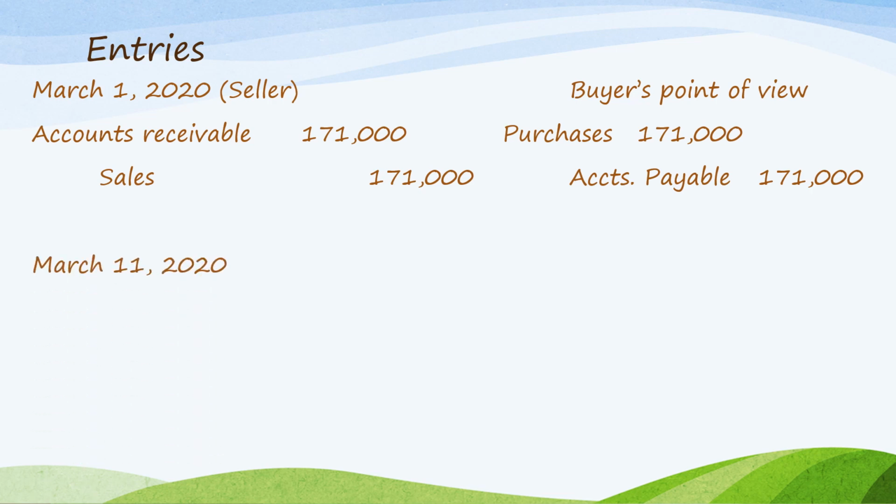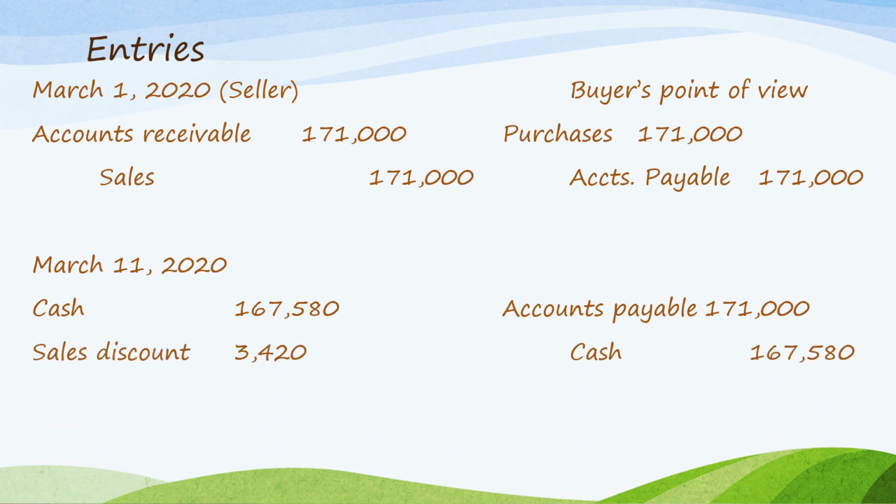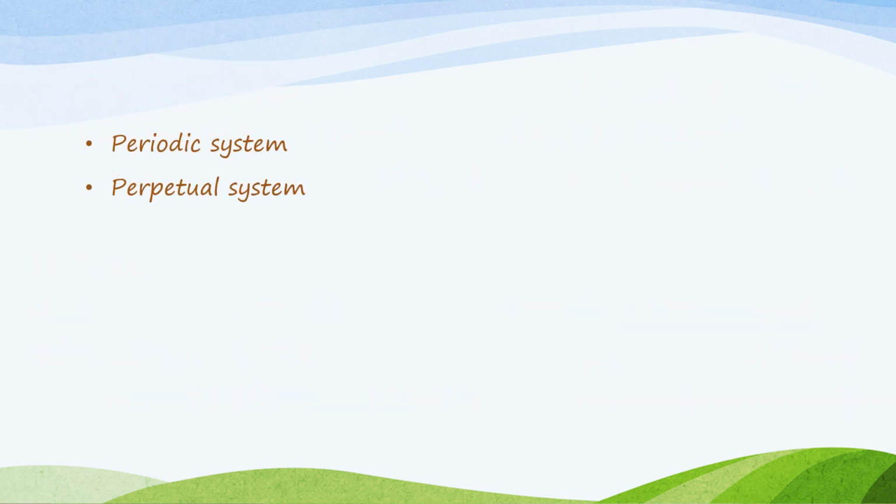On March 11, 2020, if the seller collects within the discount period, assuming so, debit cash 167,580, sales discount, which we computed in the previous slide, 3,420, and credit accounts receivable 171,000 on the viewpoint of the seller. On the viewpoint of the buyer, accounts payable is eliminated, 171,000, credit cash 167,580, and credit the purchase discount 3,420 pesos.